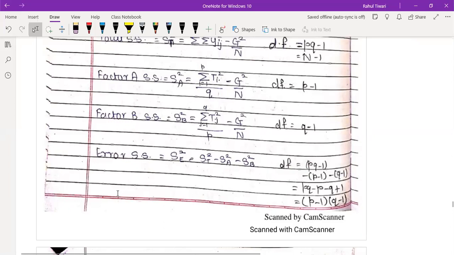Now, sometimes what happens in your internal examination or in your MCQ type questions, they usually ask what could be the degree of freedom for error sum of square. Okay. So one way is that you just subtract from the total factor A and factor B, or you can remember it is P minus 1, Q minus 1. Whichever way you feel easy, you can do. Okay.